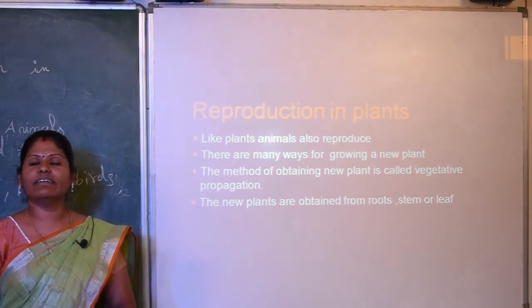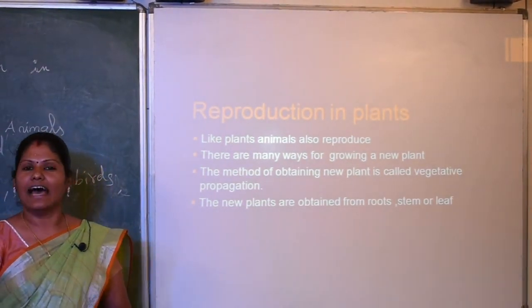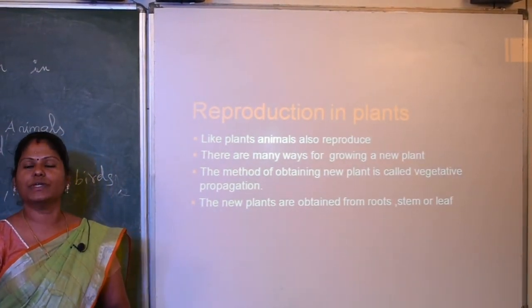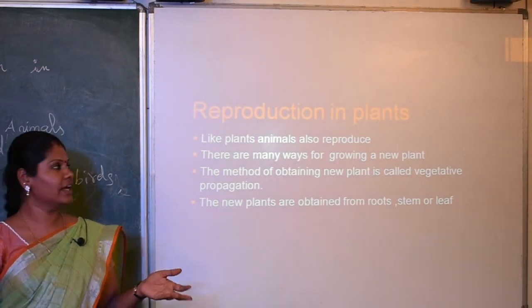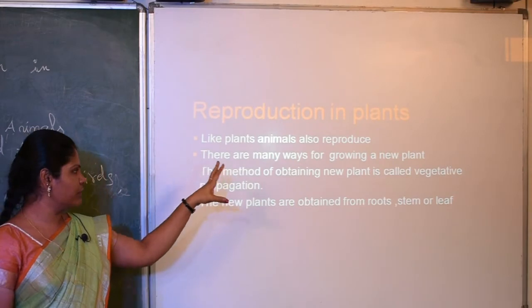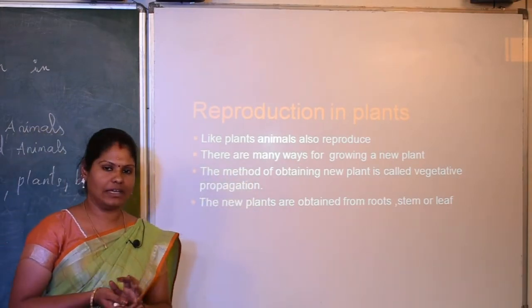Next one, how does reproduction happen in plants? As I told, why should reproduction happen? To grow into a new plant, another plant. Okay. Like animals, there are also many ways of growing a plant.